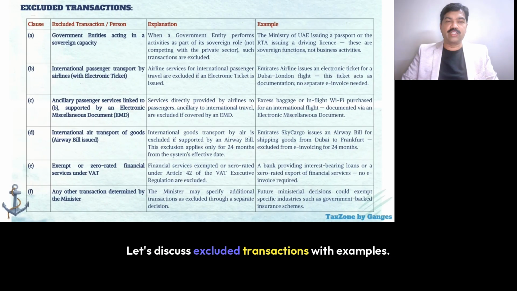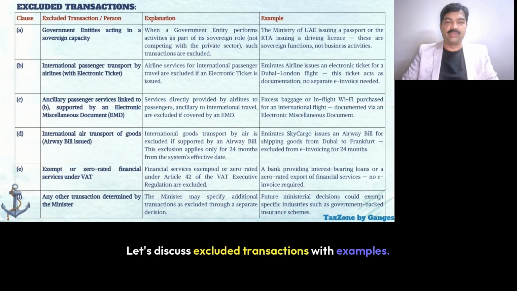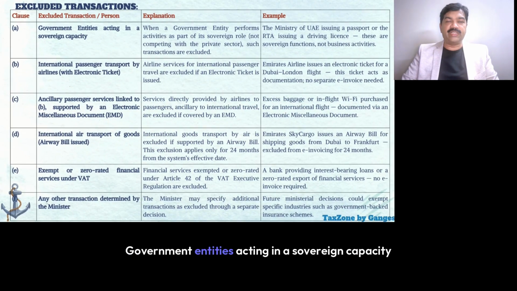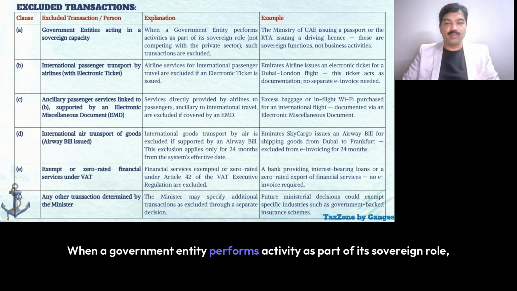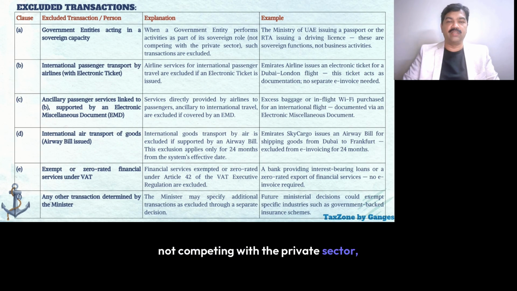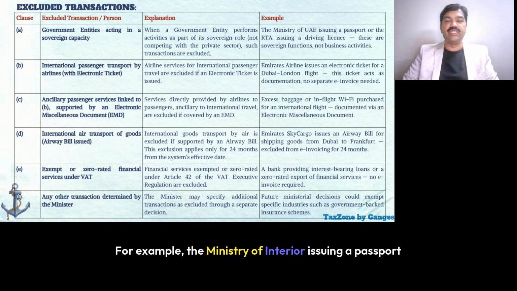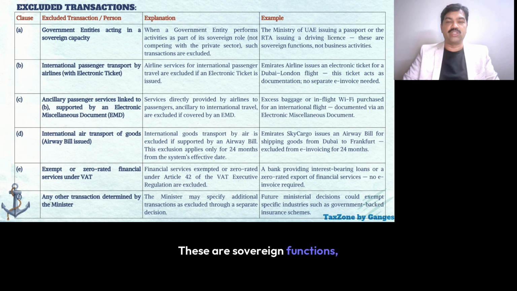Let's discuss excluded transactions with examples. Government entities acting in a sovereign capacity. When a government entity performs an activity as part of its sovereign role, not competing with the private sector, such transactions are excluded. For example, the Ministry of Interior issuing a passport or the RTA issuing a driving license. These are sovereign functions, not business activities.